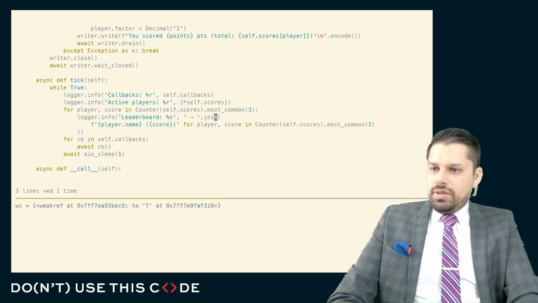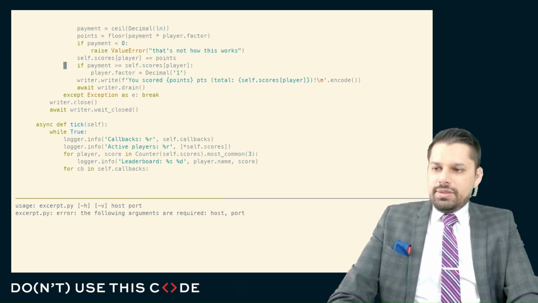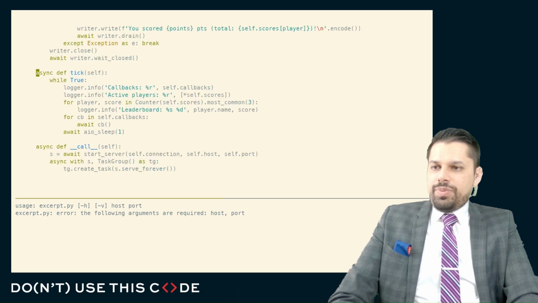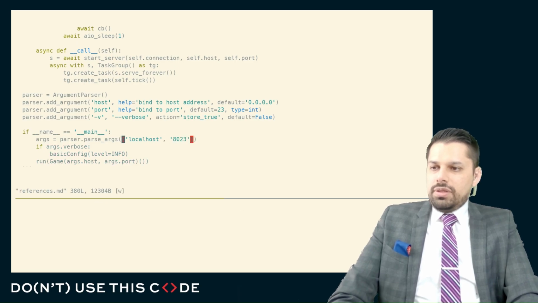So here, let's just get this going really quickly. Player score. We'll do the player.name. And let's make sure that I fixed the other bug. Very good. And we'll put this in verbose mode as well.